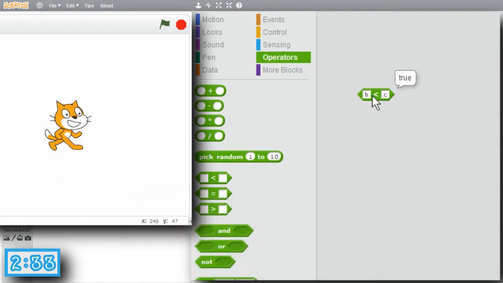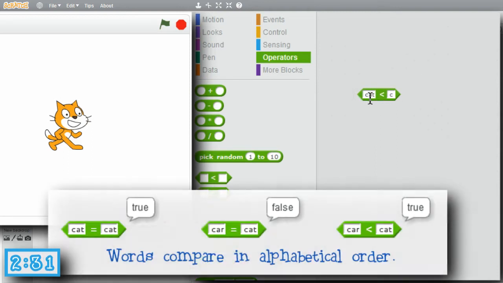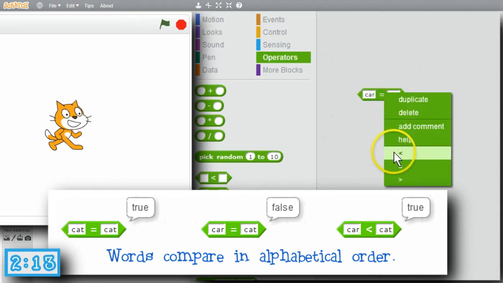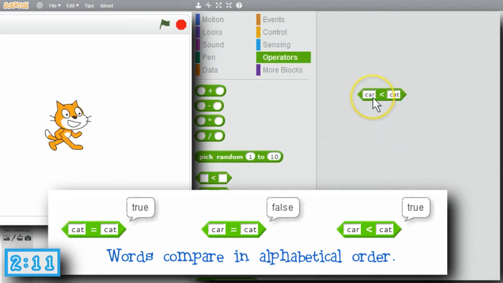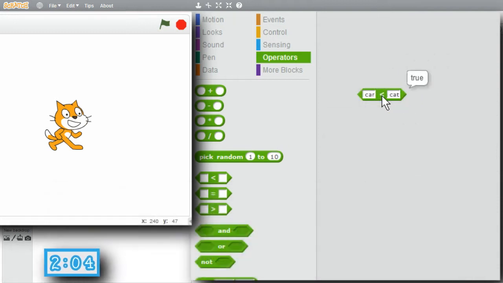Try some longer strings. Cat and cat. Try equal. Is cat equal cat? True. Instead of cat, I'll use car. Does car equal cat? False. Right-click. Is car less than cat? The letter R is before the letter T, so this should be true. And is. Now I'll try all of that in a little program.